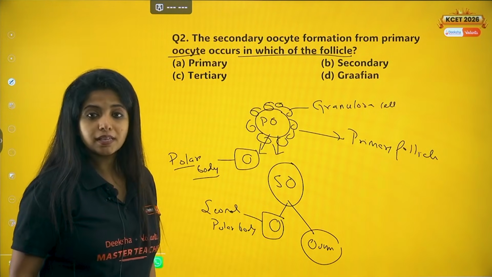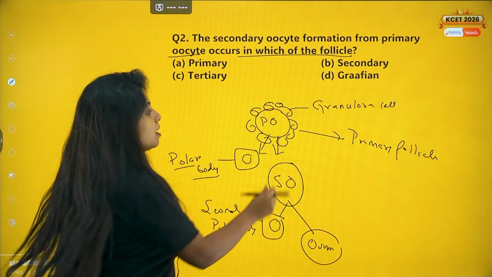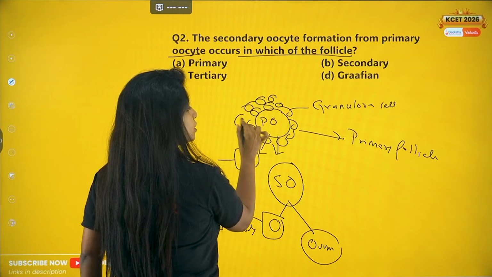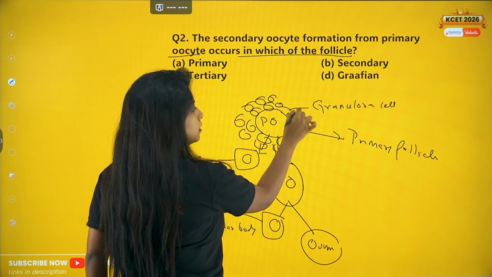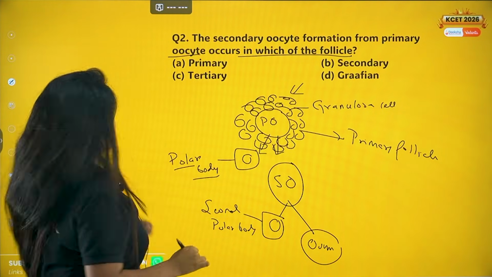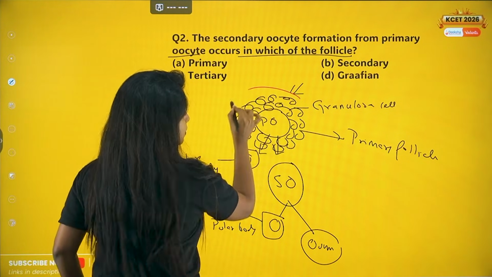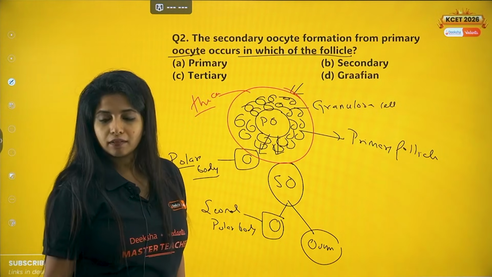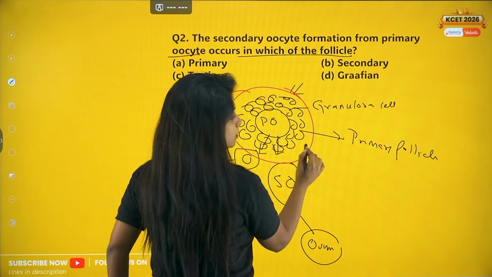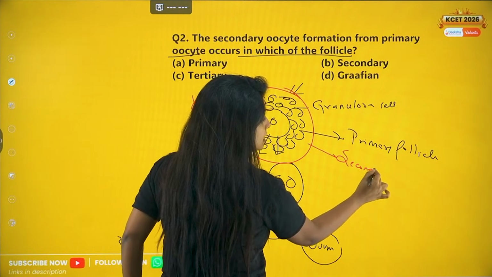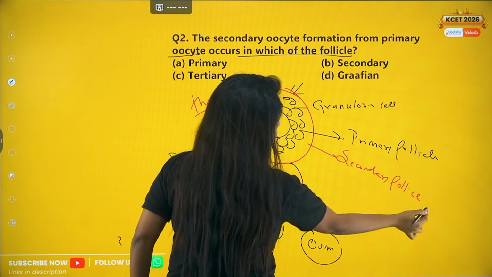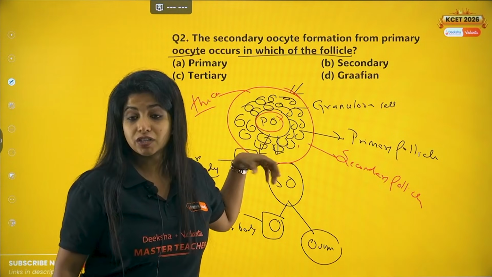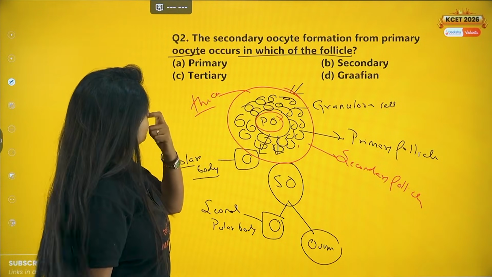Now later what happens? The primary oocyte remains like that only, but around the primary follicle some changes happen. A layer of granulosa cells is added, then one more layer of granulosa cells is added, and a new layer known as the theca layer also comes in. Now you would not call this a primary follicle, rather you will call this a secondary follicle. Remember, within the secondary follicle, the primary oocyte is there. It's nothing else.